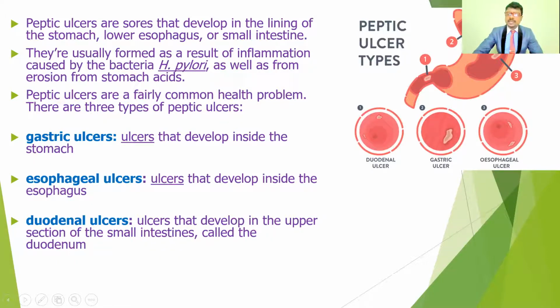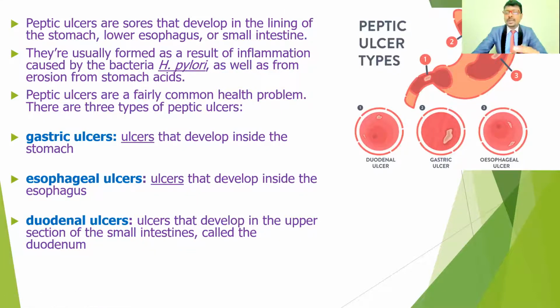If an ulcer occurs in the esophagus, it is called an esophageal ulcer. If the ulcer is in the stomach, it is called a gastric ulcer. And if the ulcer is in the duodenum, it is called a duodenal ulcer. These ulcers are a fairly common health problem, most common nowadays. At least 40 to 50% of people may experience gastric ulcers and duodenal ulcers in their lifetime.